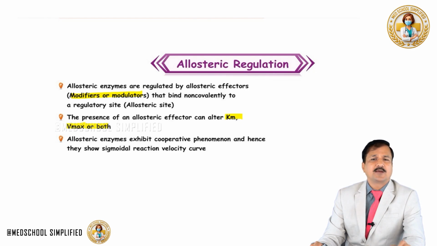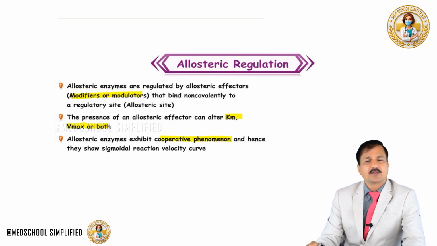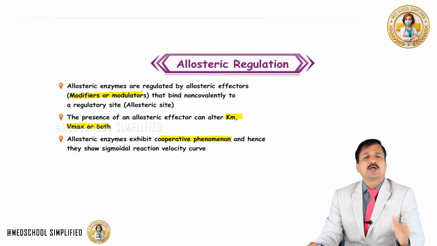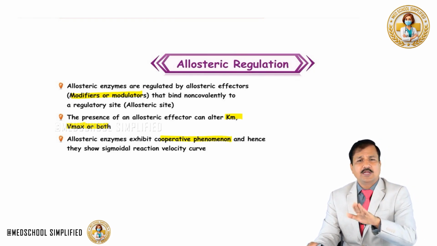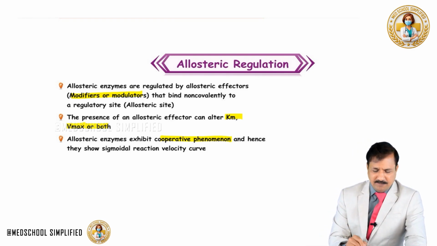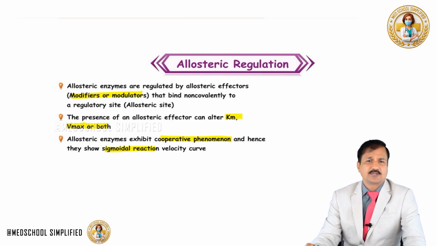They can increase the Km, decrease the Km, increase the Vmax, decrease the Vmax, or alter both. So allosteric enzymes exhibit the cooperativity phenomenon. That means these subunits coordinate with one another in a positive way or in a negative way. But there is a cooperativity, and that cooperativity is the one that shows a sigmoidal reaction velocity curve.